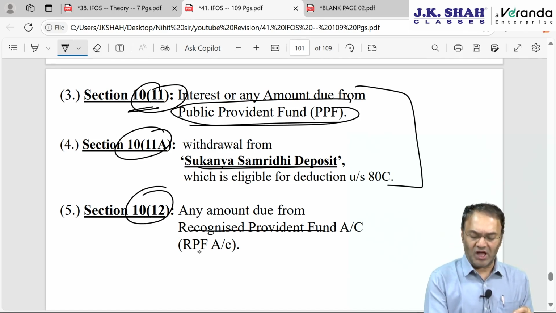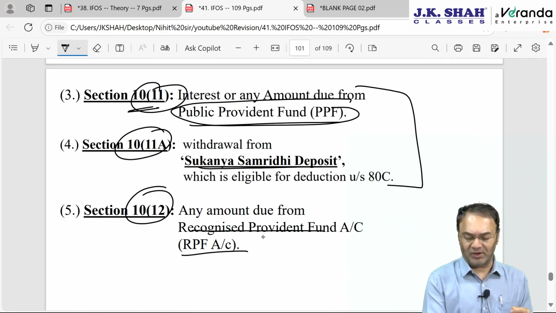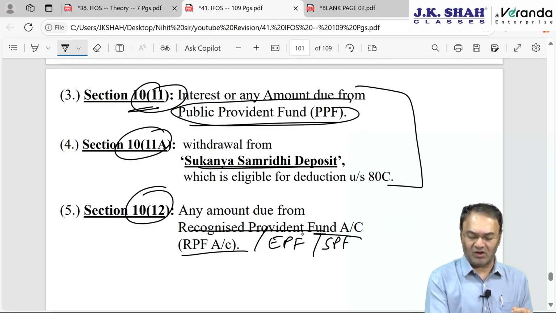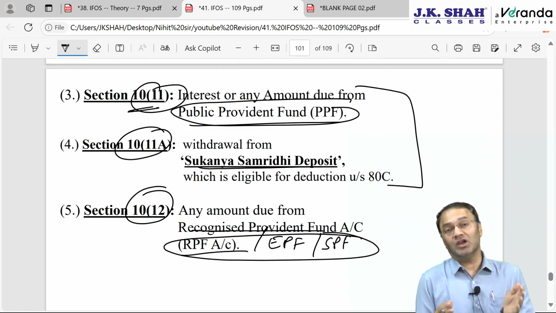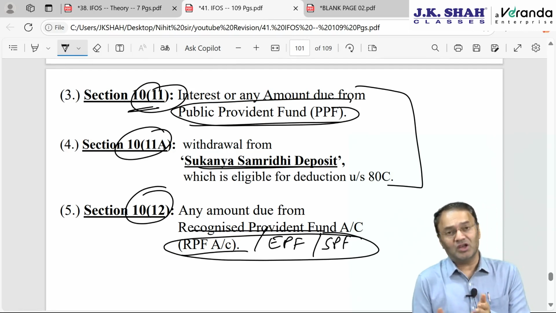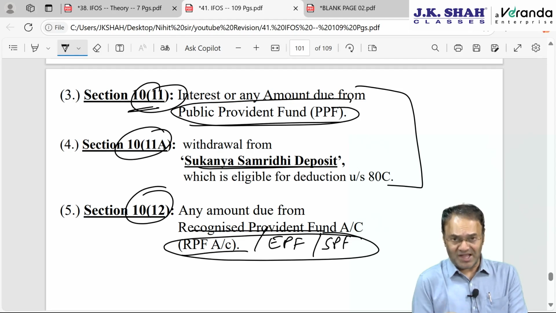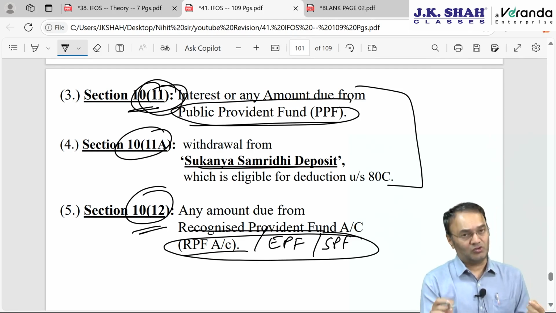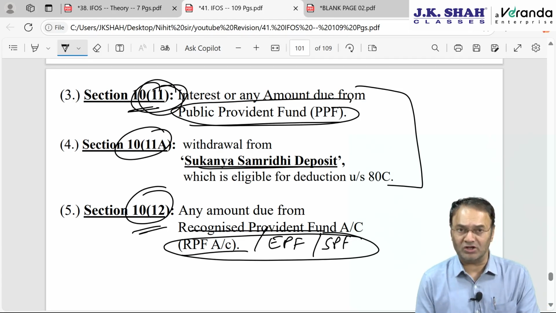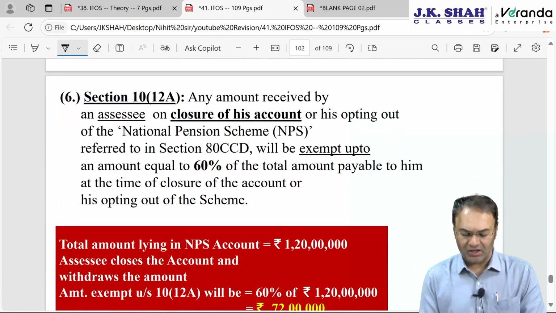10(12), same thing for RPF account. When you are withdrawing from RPF account, or employees provident fund account, or statutory provident fund account, simply any provident fund to which the Recognized Provident Fund Act is applicable, then it will be exempt under this. And if the PPF Act is applicable, then 10(11). So only PPF under 10(11), or other provident fund account under 10(12).